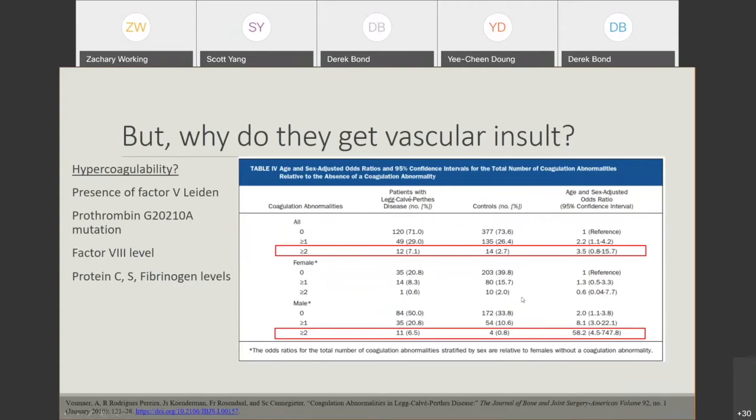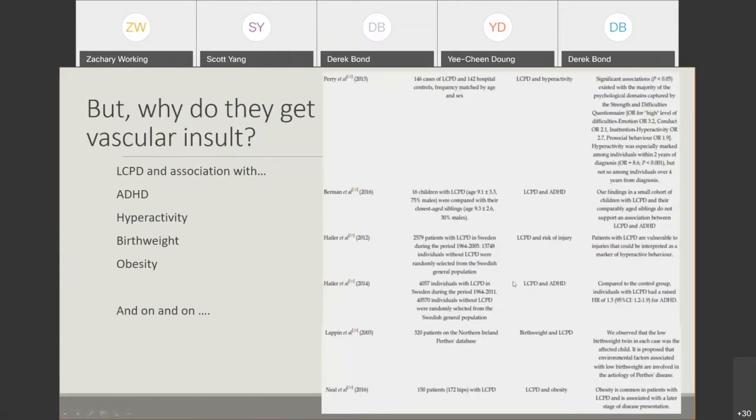You can see that the odds ratio is very, very high if you have more than 2 of these risk factors for developing Perthes disease. But beyond that, so many other things were looked at for Perthes disease, in association with ADHD, hyperactivity, low birth weight, obesity, and so on.